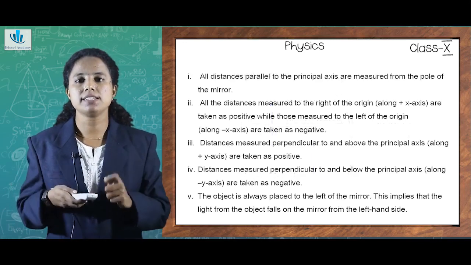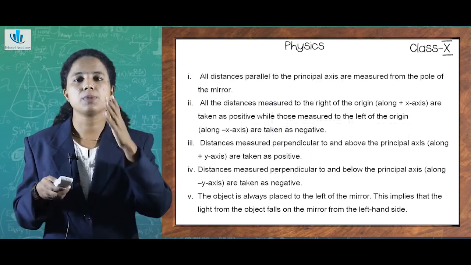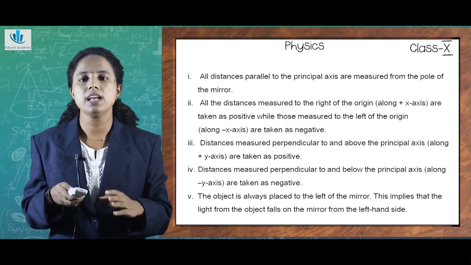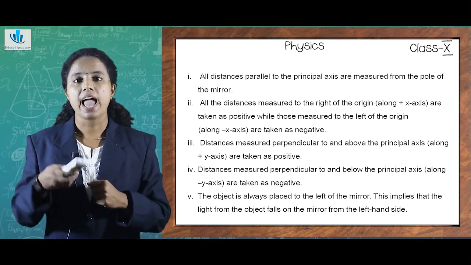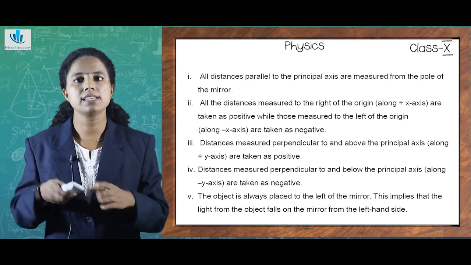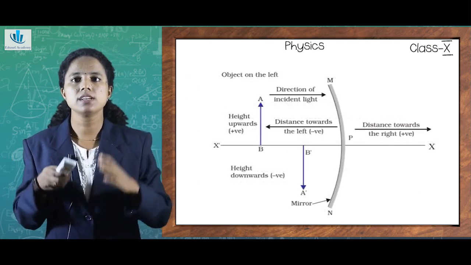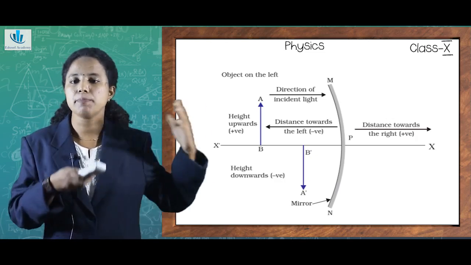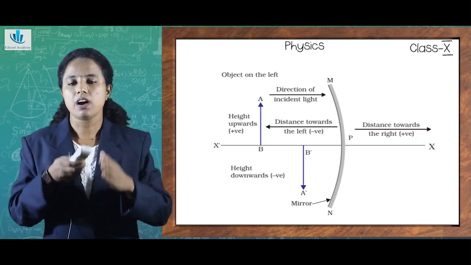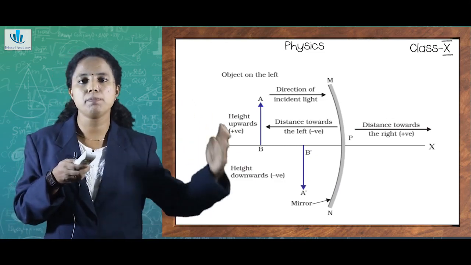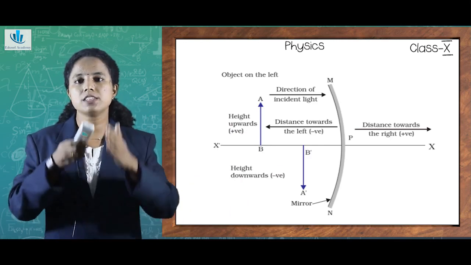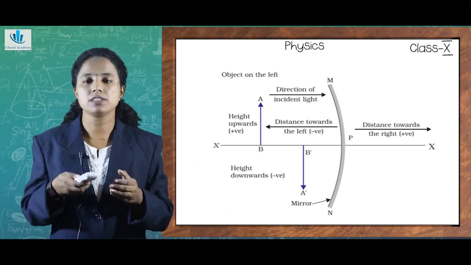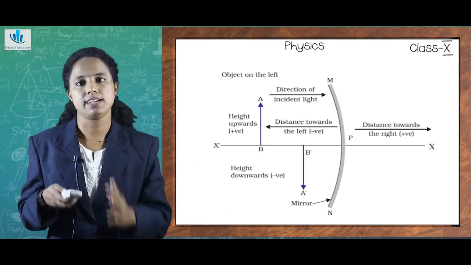Just like that, if I consider P, the pole or the center of the mirror, as my origin, then the distances measured to the right side of the origin will be taken as the positive x-axis, and the negative side will be taken as negative. So the distances measured to the right side of the origin along the positive x-axis are taken as positive values, just like after 0 to the right side we take +1, +2, +3, etc. All the distances measured to the right side are taken as positive. But all the distances measured to the left side of the origin are taken as negative.